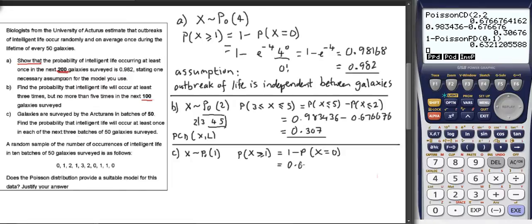But we want that to happen 3 times in a row. So the probability that x is greater than or equal to 1 3 times, well, I hope you realise that you have to take that number and raise it to the power 3. The chances of something happening 3 times in a row is that number cubed.